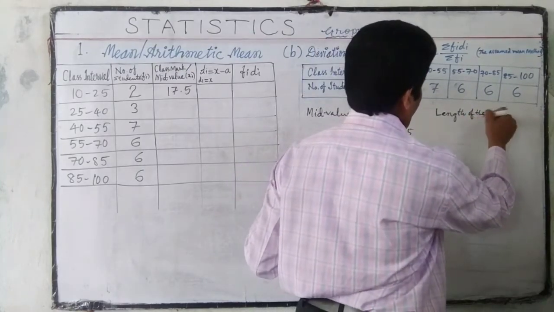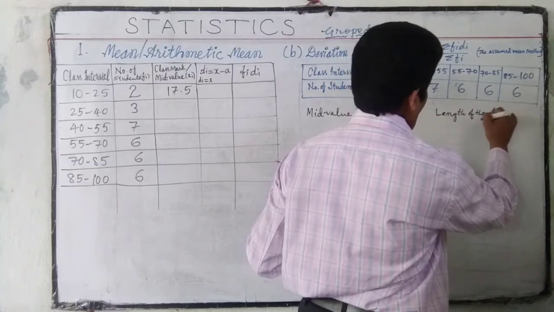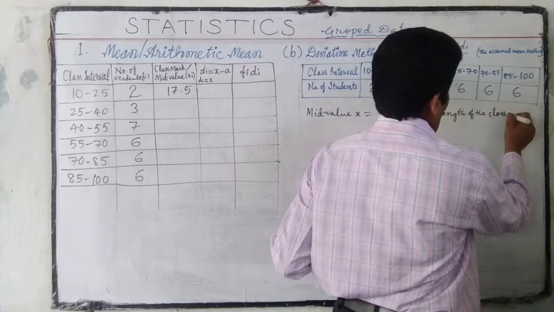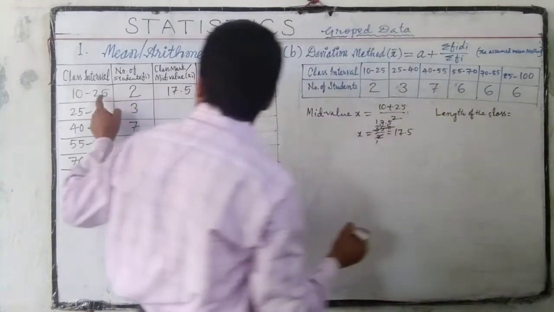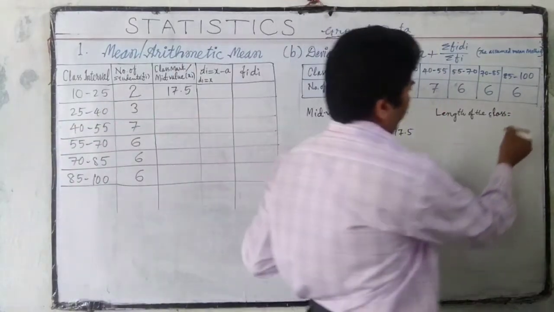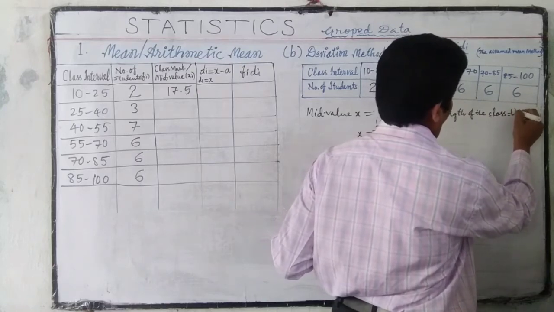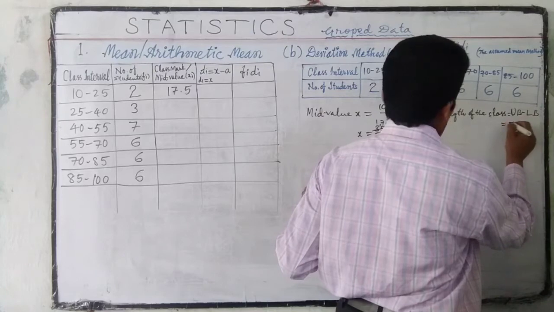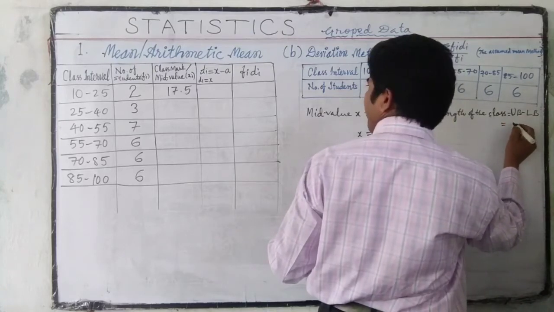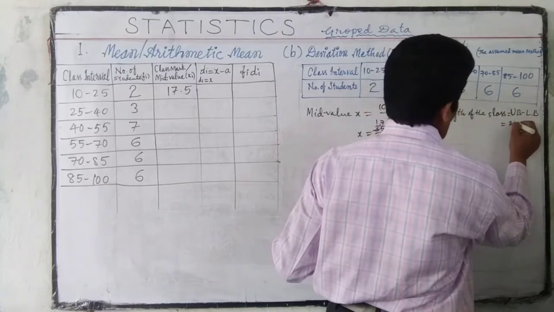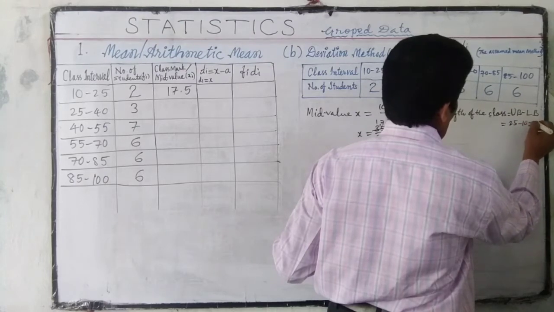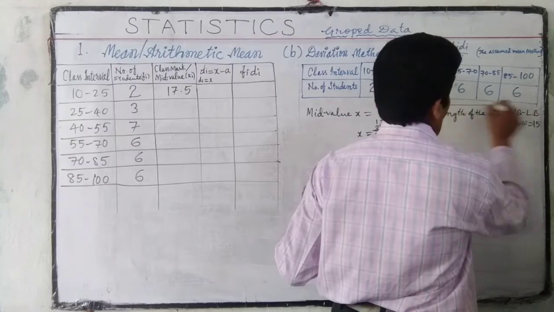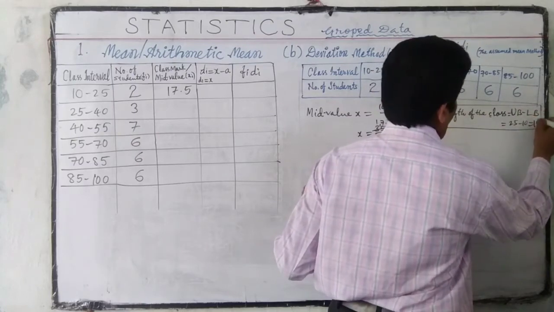Length of the class is equal to upper boundary minus lower boundary. 25 minus 10 is equal to 15. So this is the formula for finding the length of the class.